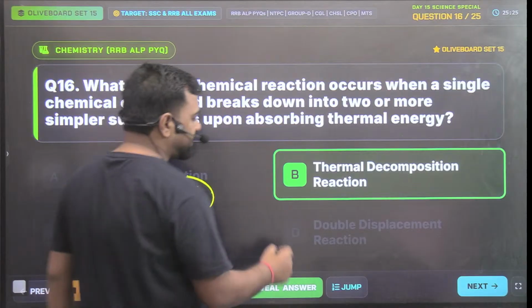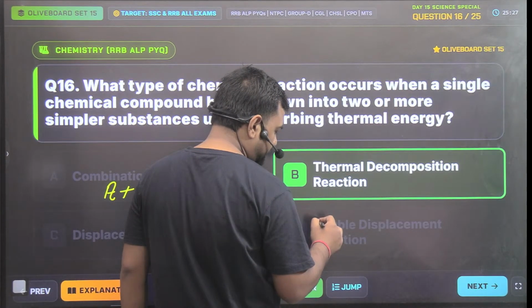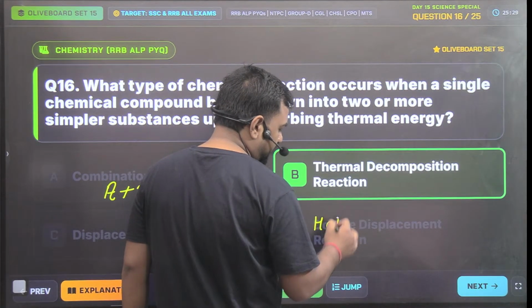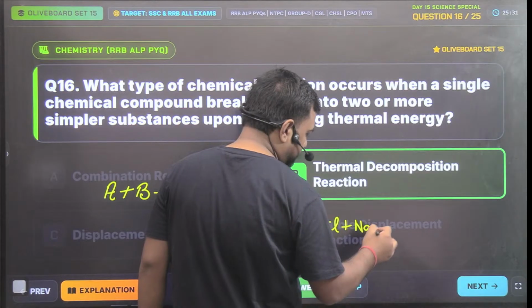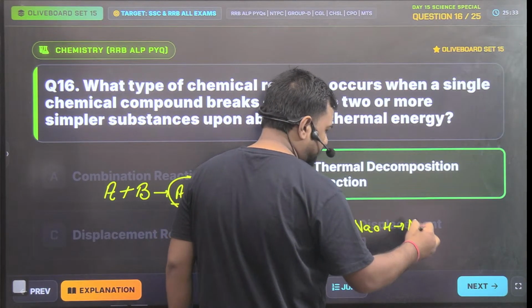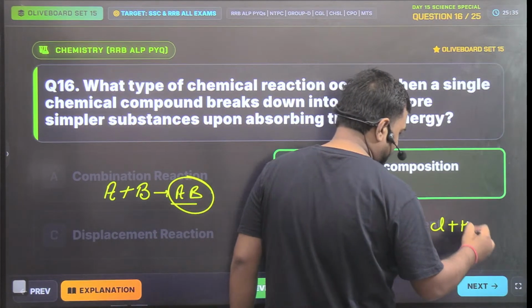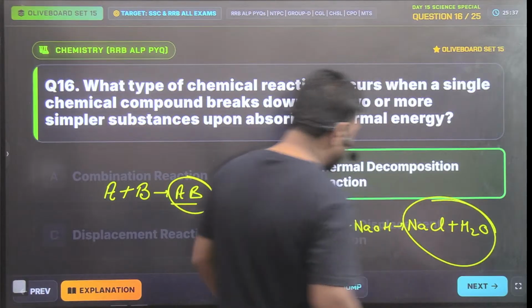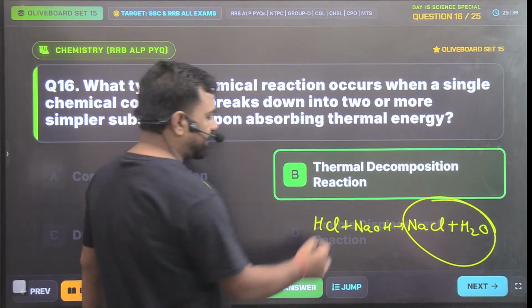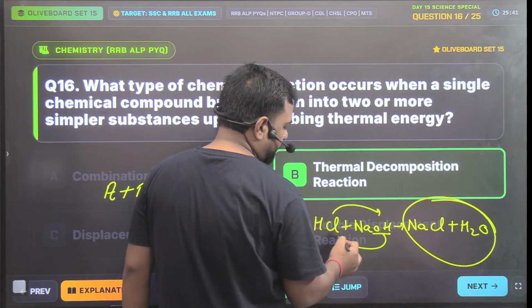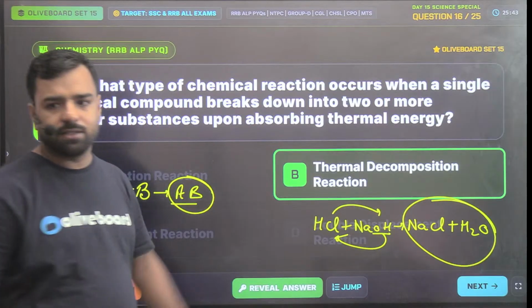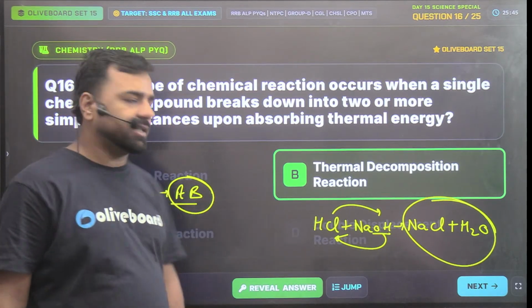What about double displacement reaction? Whenever an acid reacts with a base, it forms salt and water. Just see, Cl went here and OH here. So this is double displacement, and also the example of a neutralization reaction.